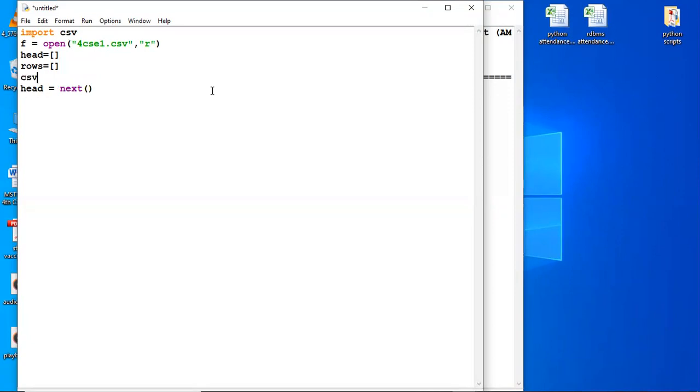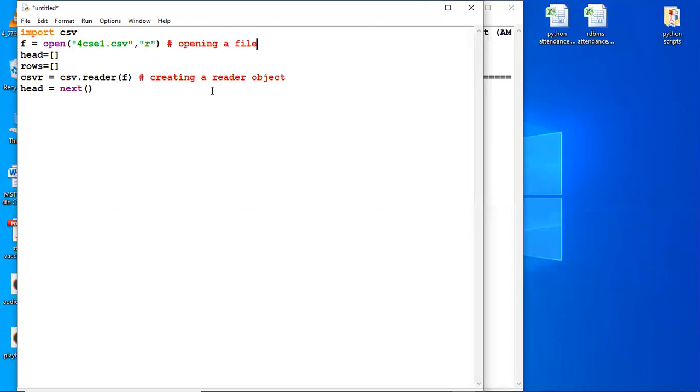So I can create a reader object like this. See the syntax. I've created a reader object. I'll write it for you here. Creating a reader object.